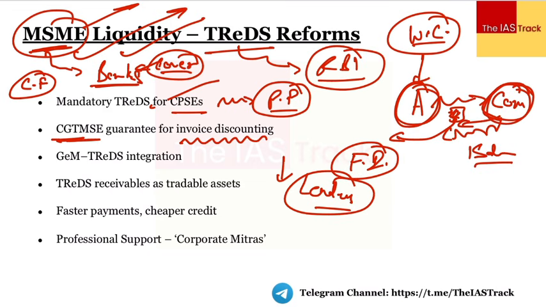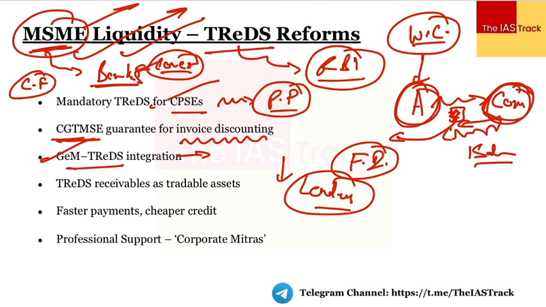Next, government is focusing upon the government e-marketplace and TReDS integration. सिंपल सी बात है कि जो भी सरकार प्रोक्योर कर रही है, प्रोक्योरमेंट कर रही है थ्रू दी गवर्नमेंट ई मार्केट प्लेस, उसका जो डेटा है वो फाइनेंशियर्स के पास चला जाए। उससे क्या होगा कि भाई there would be a kind of a transparency which would exist in the system, and this would enable faster and cheaper credit for the MSMEs in different sectors.